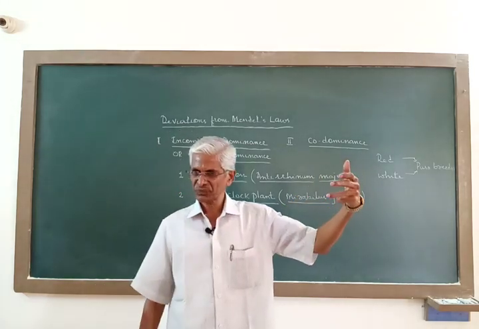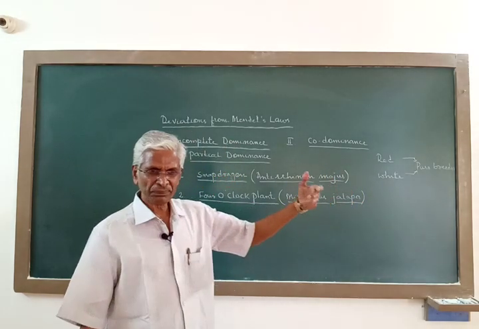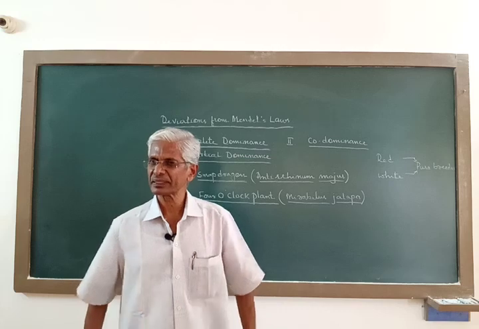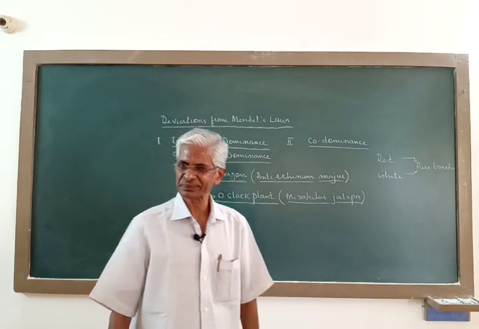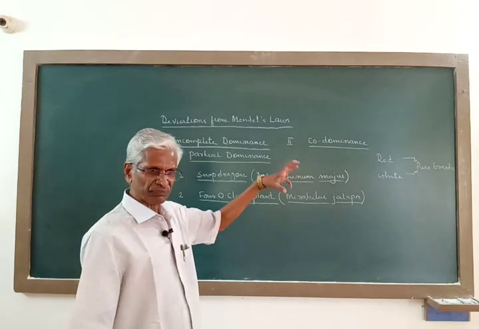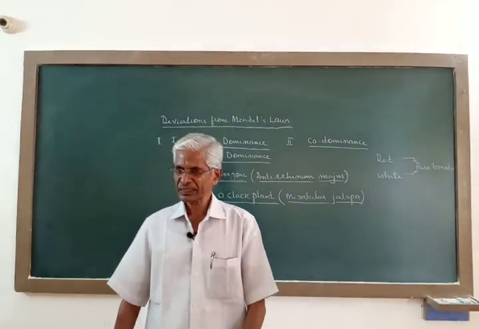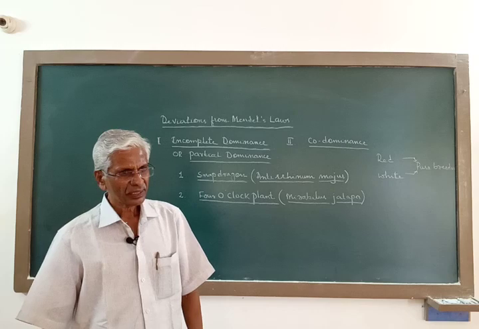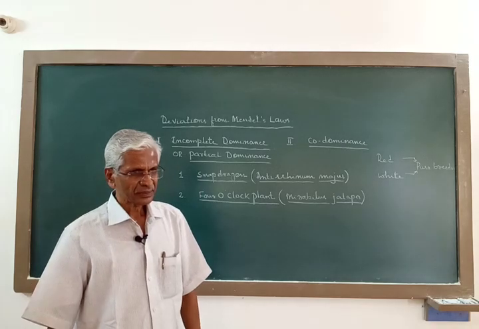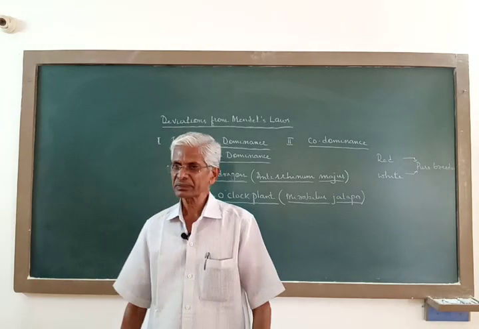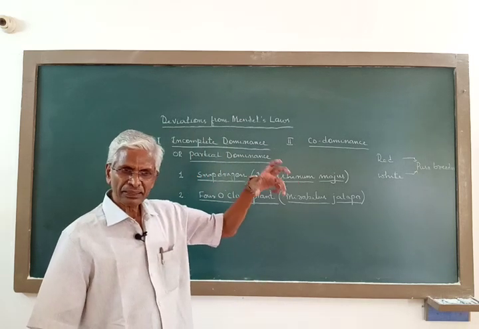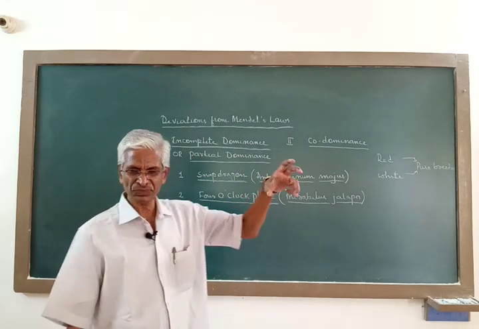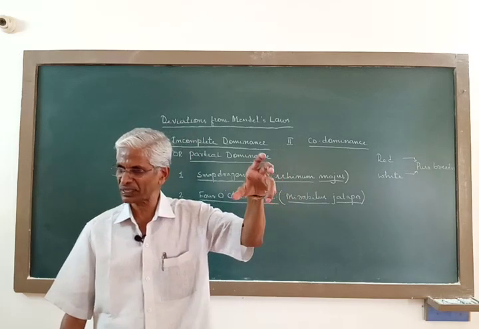Now such F1 plants producing pink flowers, when they are selfed, when they are crossed among themselves producing the F2 generation, the F2 generation plants carry all three types of flowers. Some of them possess red flower, some pink flower and some white flower.